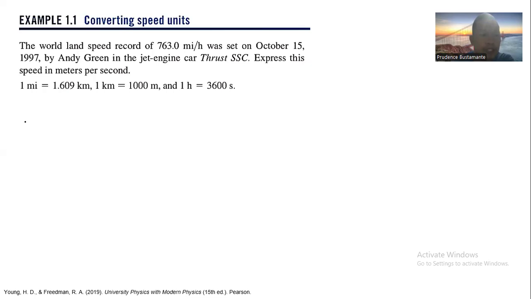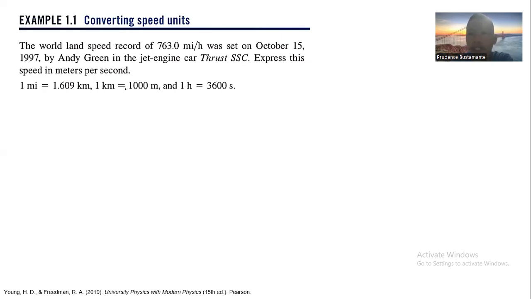Express this speed in meters per second. So you're given here a speed which is 763 miles per hour. You're asked to convert this into the units meters per second.